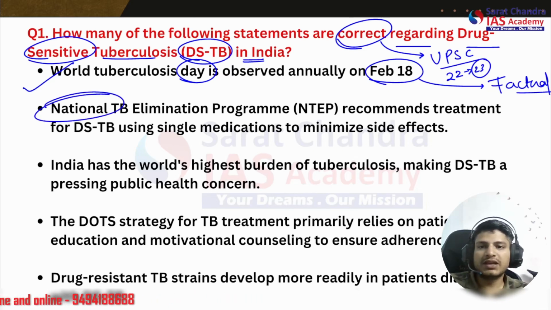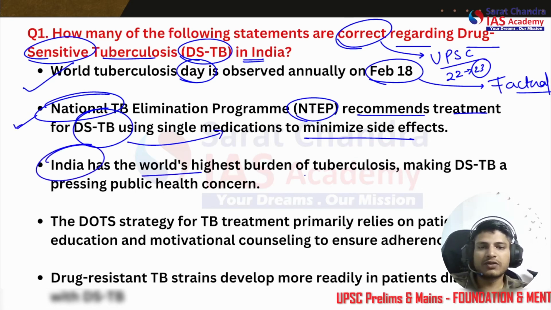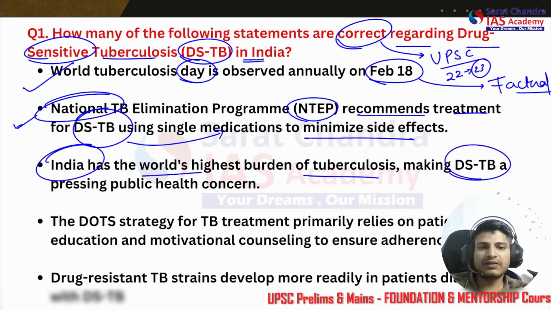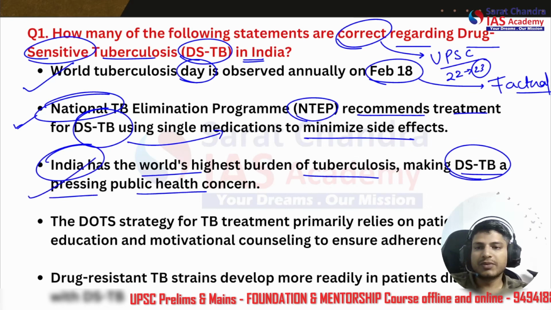Second, the National TB Elimination Program (NTP) recommends treatment for DSTB using single medications to minimize side effects. Now, this you will need to know. Third, India has the world's highest burden of tuberculosis, making drug-sensitive tuberculosis a pressing public health concern. This can be a possibility.